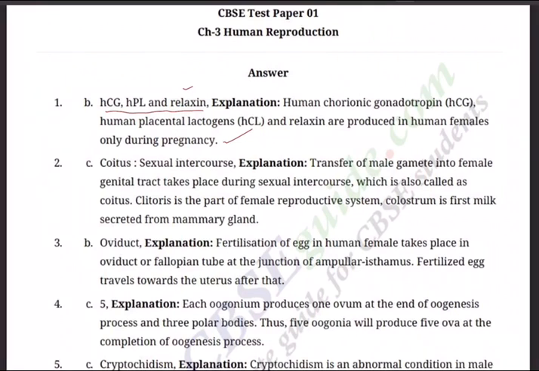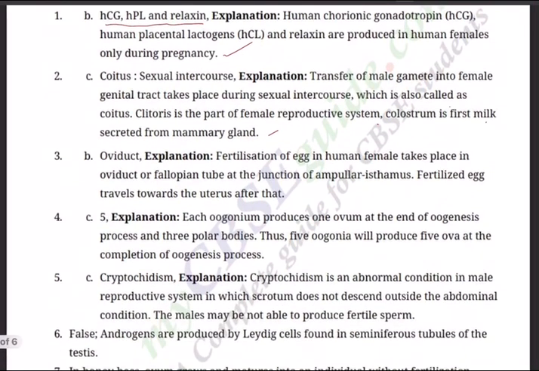C. Coitus, sexual intercourse. Transfer of the male gamete into the female genital tract takes place during sexual intercourse, which is also called coitus. Clitoris is part of the female reproductive system. Colostrum is the first milk secreted from the mammary gland. Question 3, it has to be B, oviduct. Fertilization of the egg in the human female takes place in the oviduct or fallopian tube at the ampullary isthmus junction.